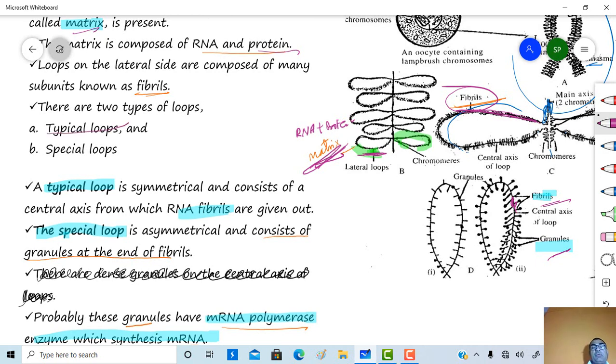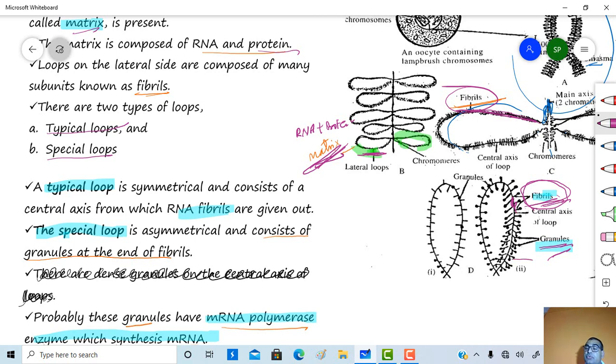First one is a typical loop and another one is a special loop. A typical loop is symmetrical and consists of a central axis from which RNA fibrils are given out, while a special loop is asymmetrical and consists of granules at their end.